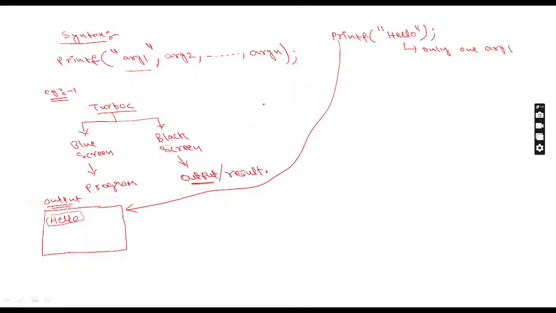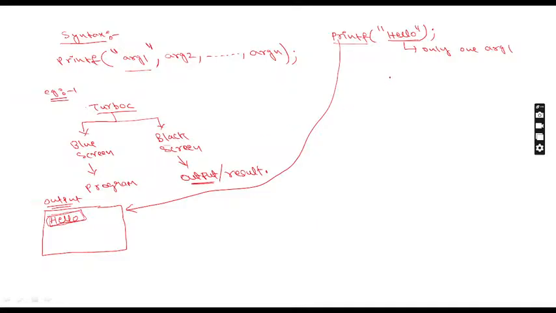As per this example, the question I gave was just to display the hello message on the output screen. For that, we write the program like this: printf, in double quotation we write hello, and after that we put a semicolon. Whatever you write in double quotation will be displayed as it is on the screen.